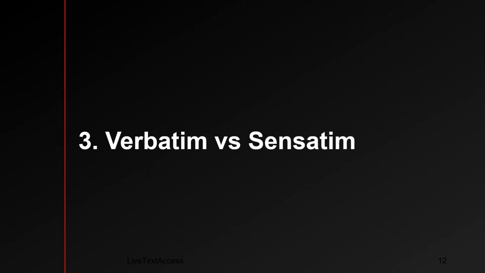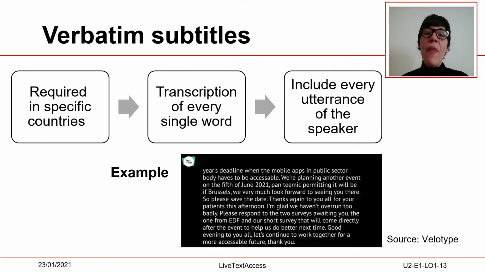Verbatim versus sensatim. There are two main methods to subtitle a speech in real time: verbatim and sensatim. Verbatim subtitles are required in some countries, such as the US or the UK. Accuracy in verbatim means transcribing every single word, evident mistakes or features of orality included. Subtitlers deliver word-by-word transcriptions. Verbatim subtitles are mostly displayed in roll-up mode, in which the subtitle appears word by word at the bottom of the screen. Once the bottom line is full, it's pushed upwards by new words.